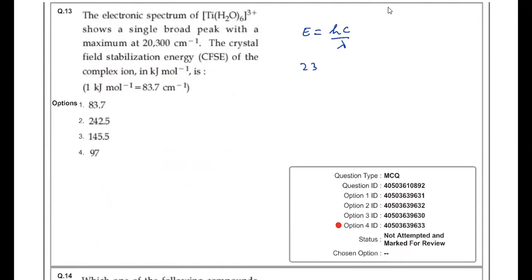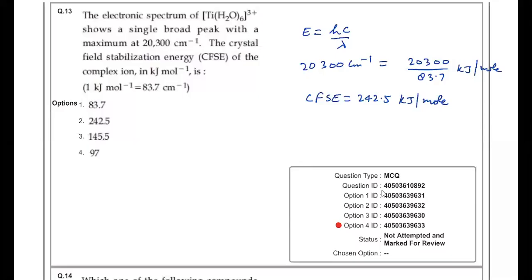So 20300 centimeter inverse must be in terms of energy 20300 divided by 83.7 kilojoule per mole. So your CFSE will be equal to, just solve. So this is not CFSE actually, this is the energy required for the excitation.